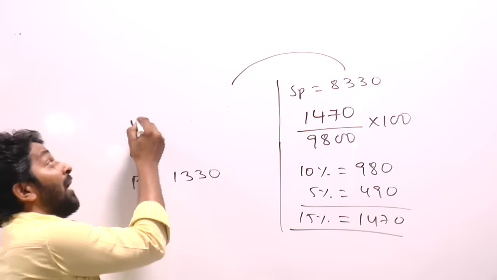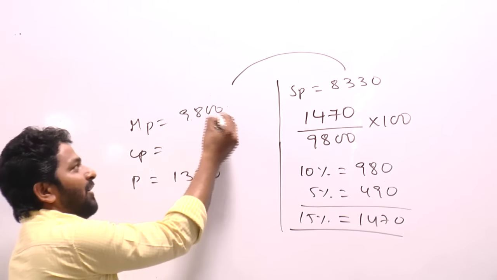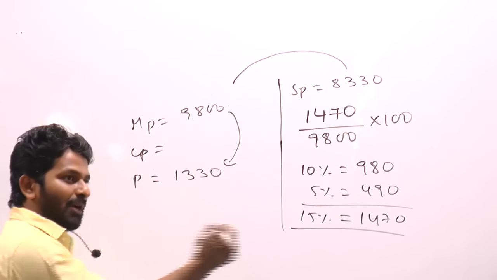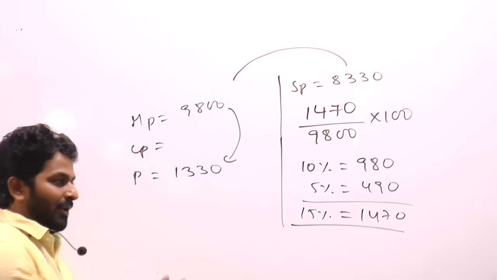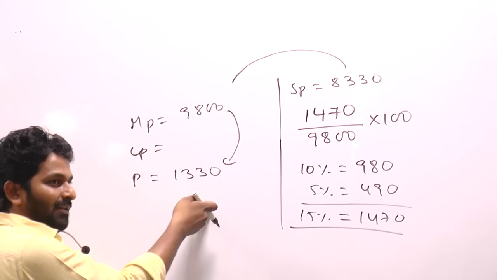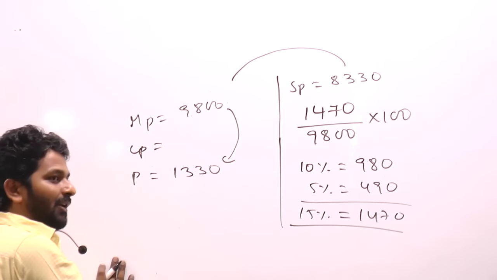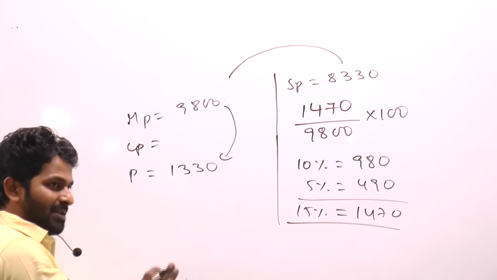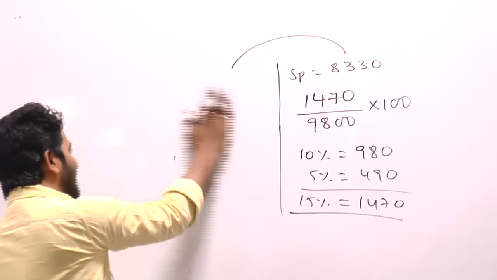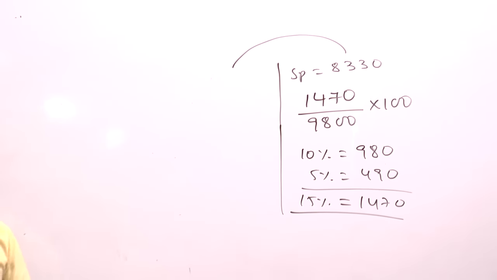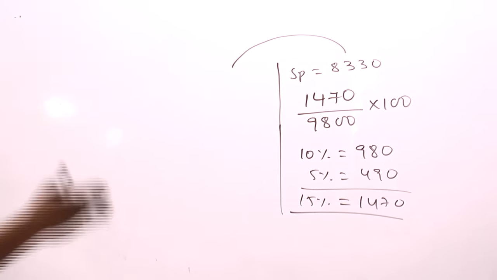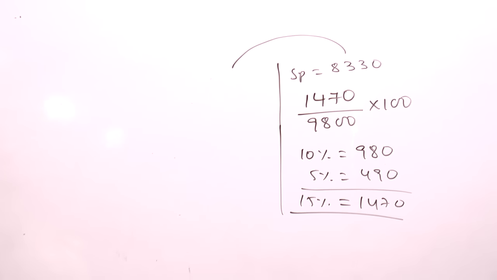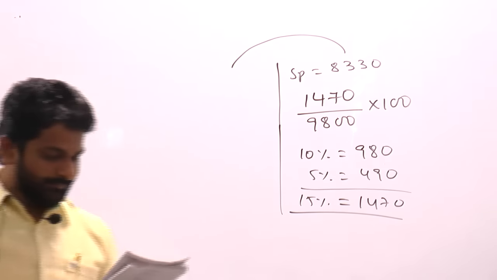But you are doing it on market price. On 9,800 you are trying to calculate 1330 forms what percent? If it is discount you can calculate that. But this is profit, right? How can you calculate it on 9,800? Understand? So you will have to calculate cost price and then go for the new selling price and then calculate discount percent. Right? Next.